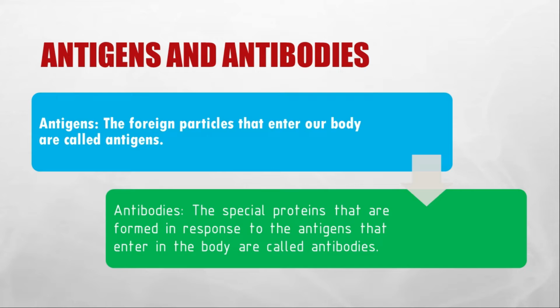Vaccination basically works on the principle of antigens and antibodies. Diseases like smallpox, chickenpox or measles happen once in a lifetime. Once our body makes these antibodies, the special proteins, the second time they do not affect us.